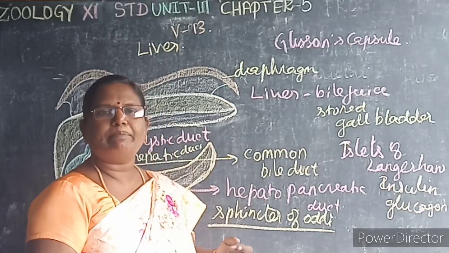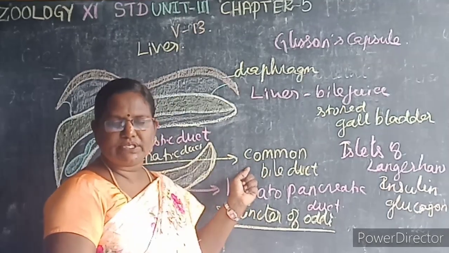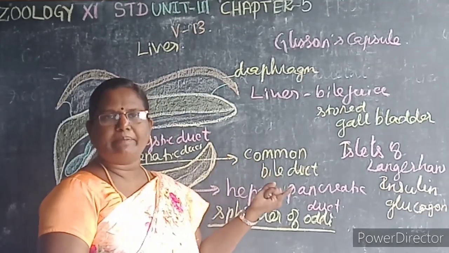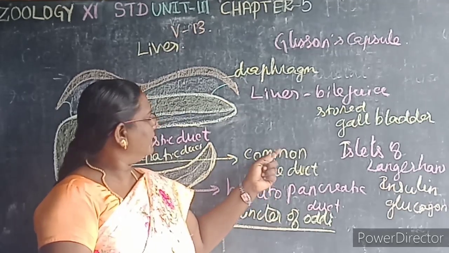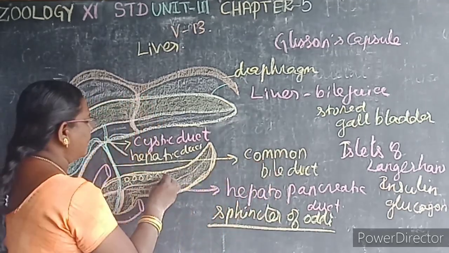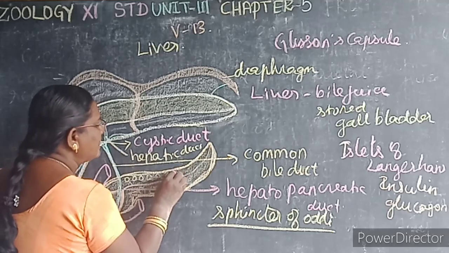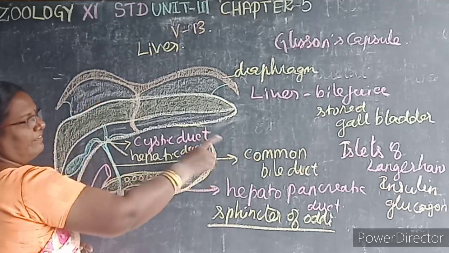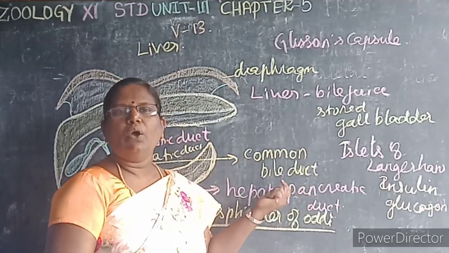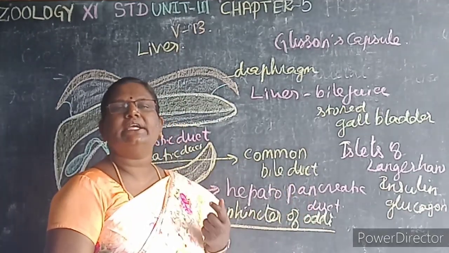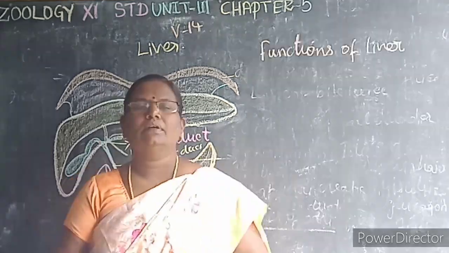The exocrine part secretes pancreatic juice which contains pancreatic amylase, pancreatic lipase, and trypsin. The islets of Langerhans is an endocrine gland which secretes hormones, that is insulin and glucagon.